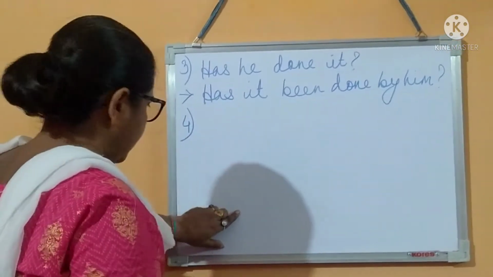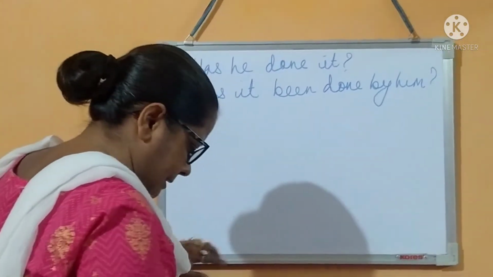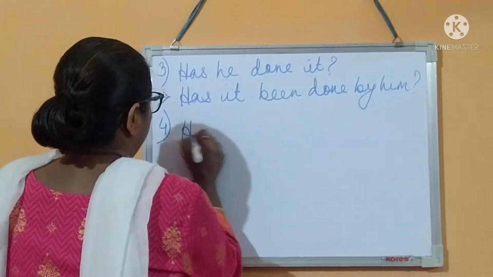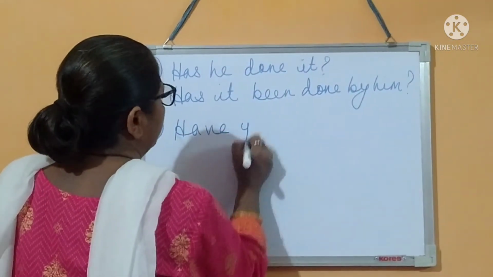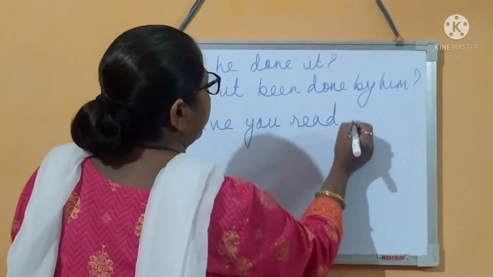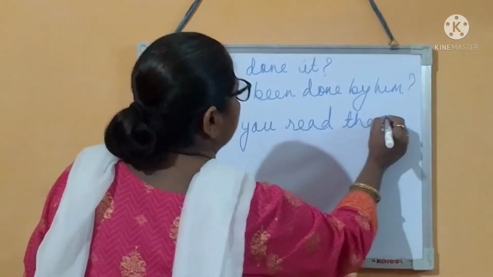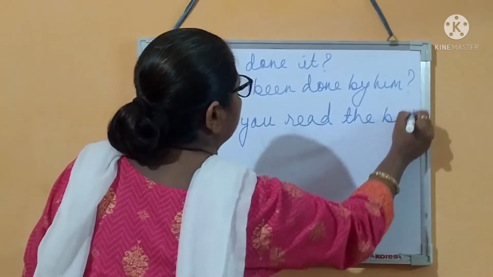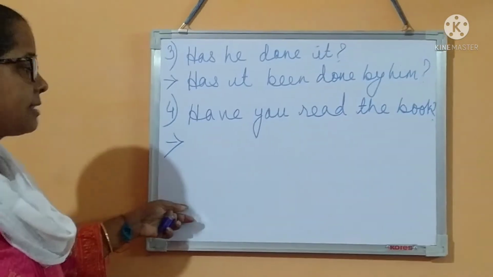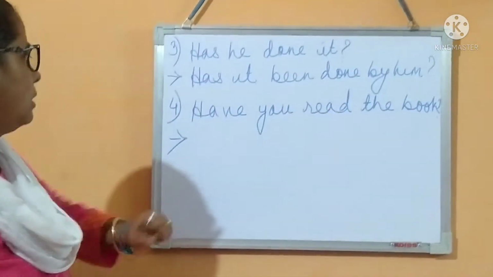Now let us write the second sentence. Have you read the book? What will be the answer? It's very easy. Have you read the book?